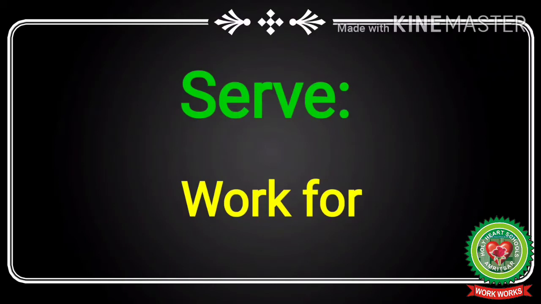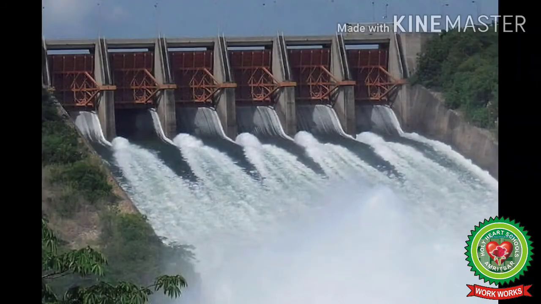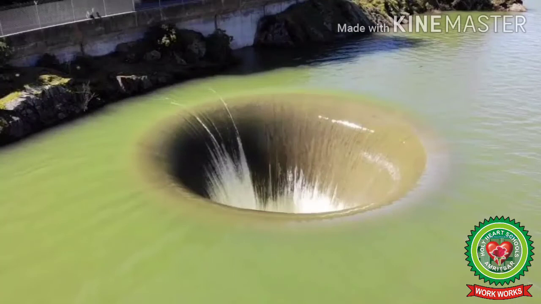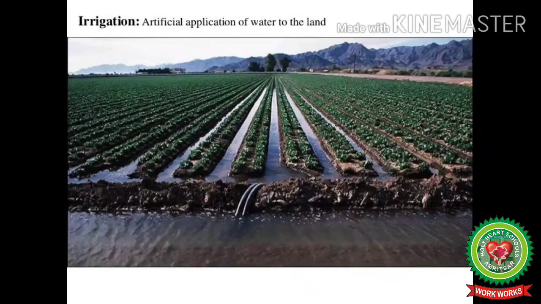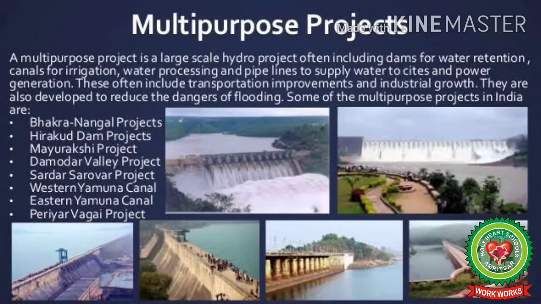Serve means work for. Now, I will explain dams with the help of these pictures. A dam is a very strong wall built across a river to block the flow of water. This water is stored in an artificial lake called reservoir, created behind the dam. The stored water is taken to the fields through canals. A dam is called a multi-purpose project because it is useful to us in many ways.